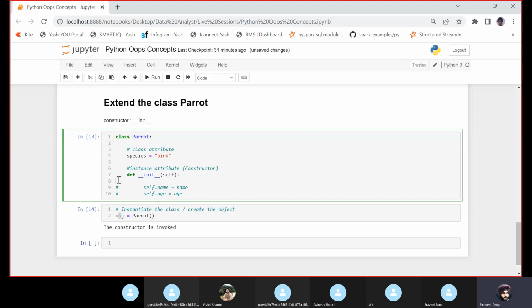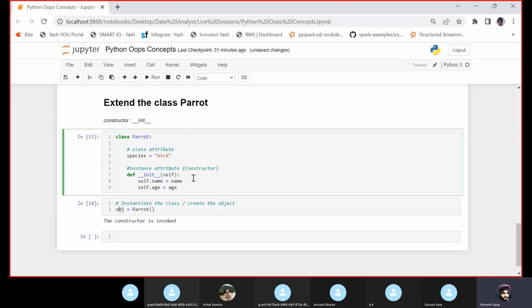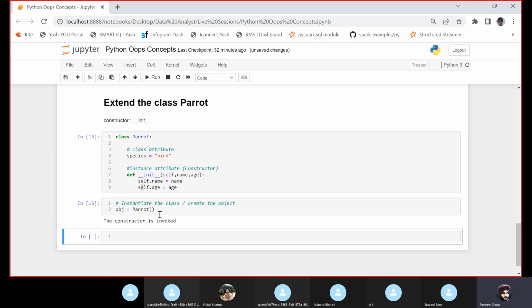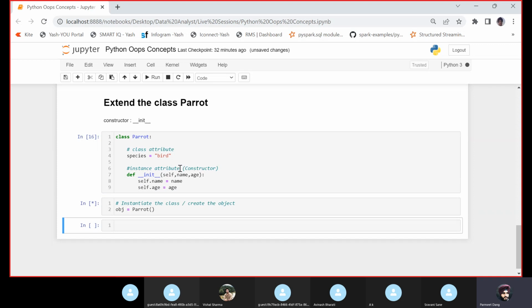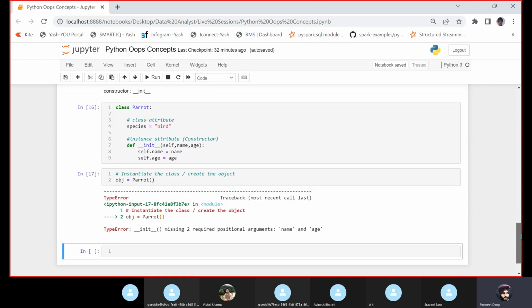Now if I want to pass two parameters to this class, that's where I have defined name and age inside the constructor and assigned them to self. When I invoke this without the parameters, you would see an error. Why?